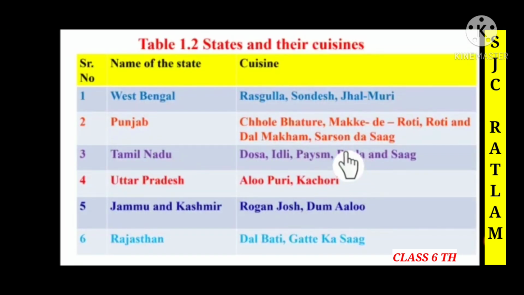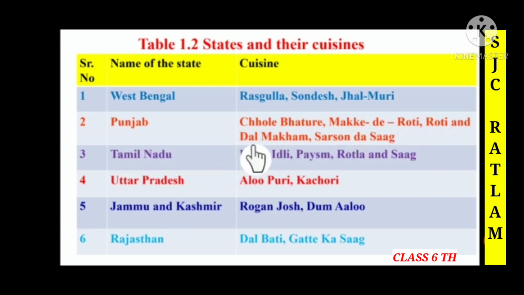Children, now we are going to discuss the states and their cuisines. So here you can see the names of the different states and their different types of food. In West Bengal, rasgulla, sandesh and jalmuri. In Punjab, chole bhature, makki di roti, roti, dal makhni and sarson da saag.